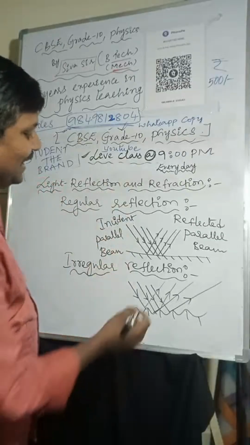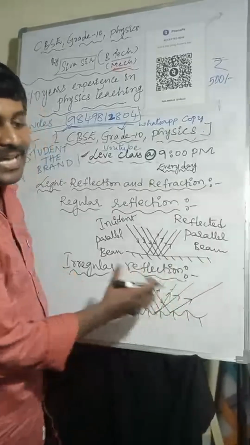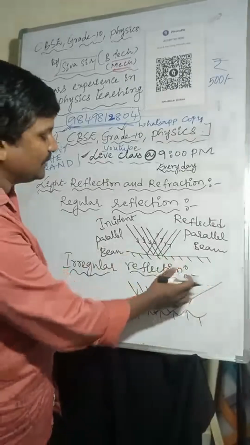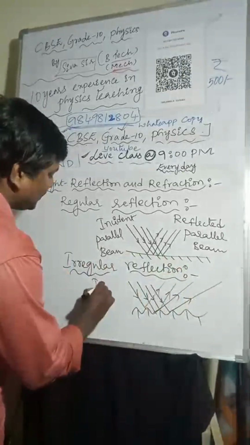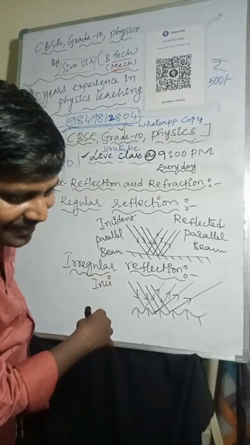So this is about the incident rays and the reflected light rays. These are the reflected light rays. The reflected light rays are not parallel to each other. So this is the incident beam.